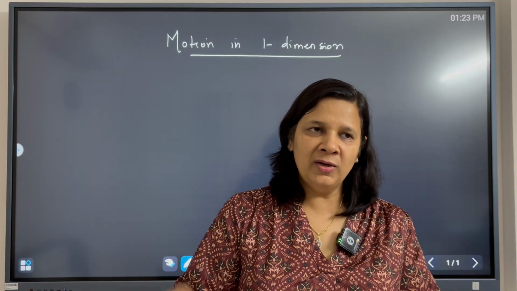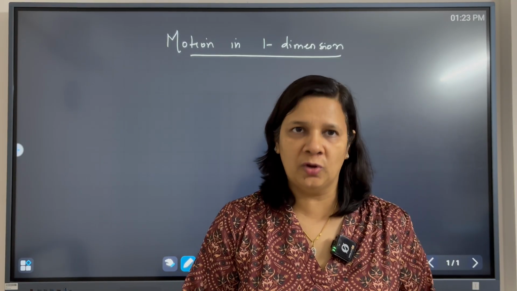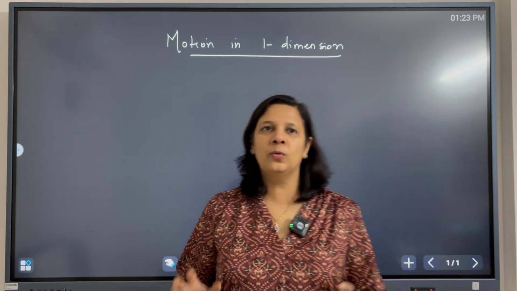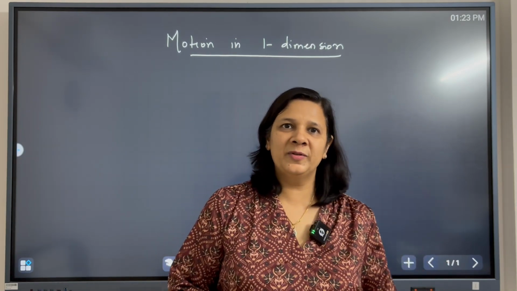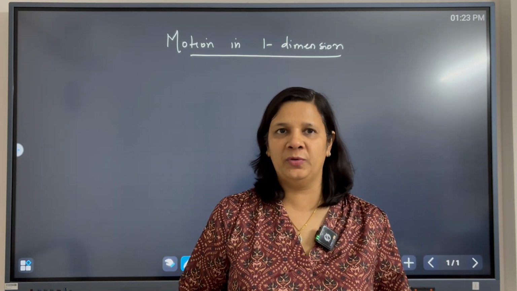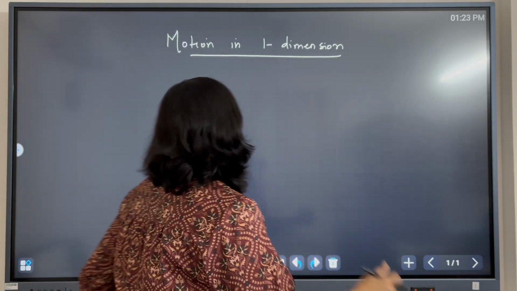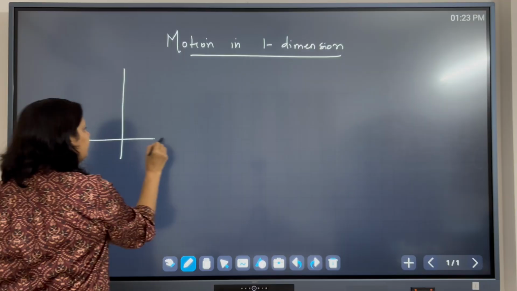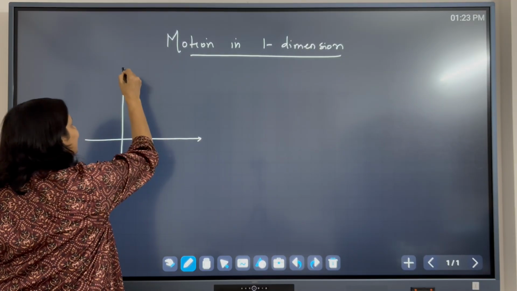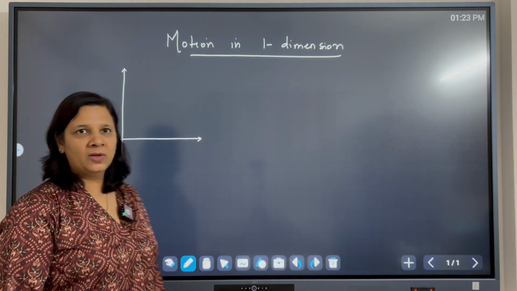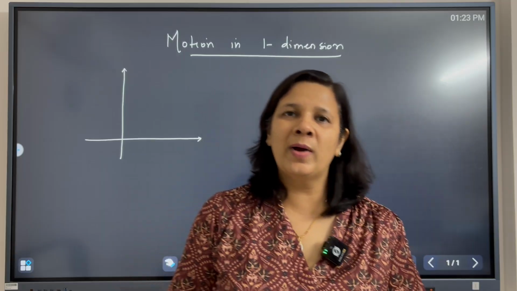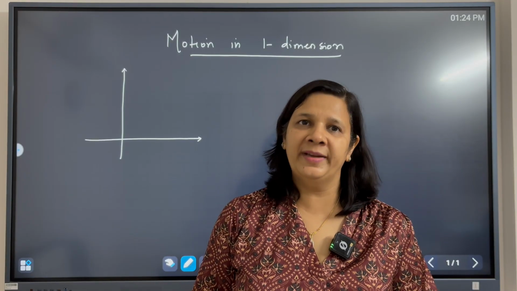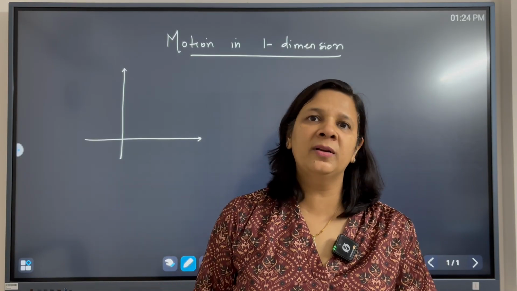So in order to specify the position of an object, the first thing which we require is the reference axis and the reference point. So what do we take? We take rectangular coordinate system as reference axis, in which x, y and z are the three coordinate axes which are mutually perpendicular to each other.